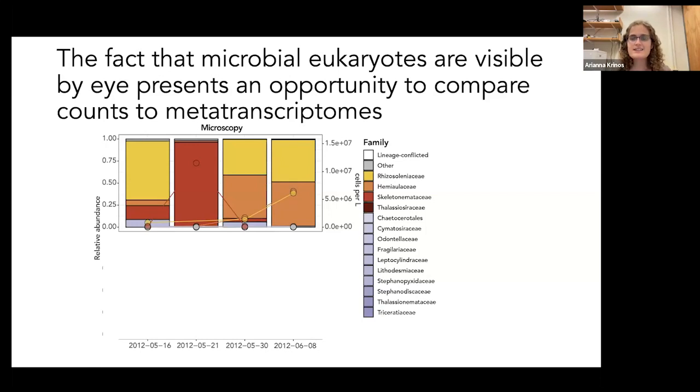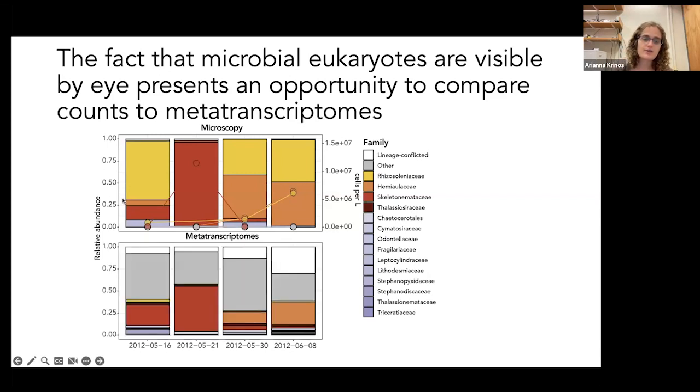One caveat here is that we did do metatranscriptomics, so this is community expression, looking at RNA rather than community composition directly. So there may be some fluctuation, but in general we can compare the trends that we see in the breakdown of the community in microscopy to what we get in these community level sequencing data. What we see is that while we recapitulate our pattern of this large Skeletonemataceae bloom, we have a lot of other sequences in the gray that are other taxa that we didn't record in our microscopic counts.